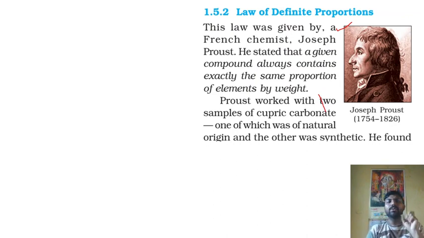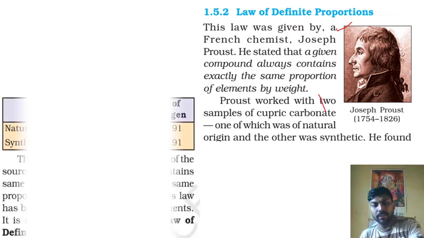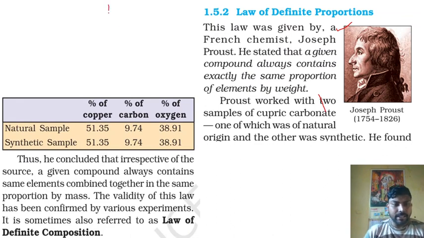He has taken two cupric carbonate samples. One is of natural origin, another is synthetic. Now, what he has found is that both the natural sample and the synthetic sample have equal percentage of copper, equal percentage of carbon, equal percentage of oxygen by weight. I am repeating, by weight.